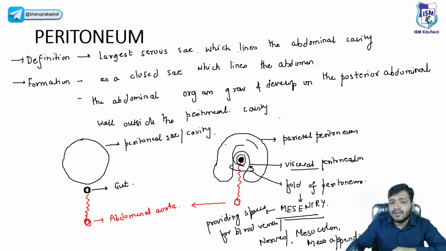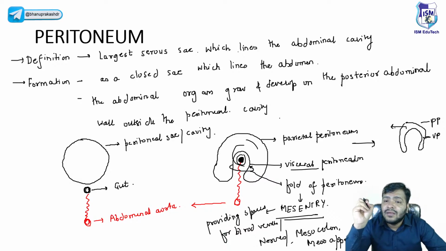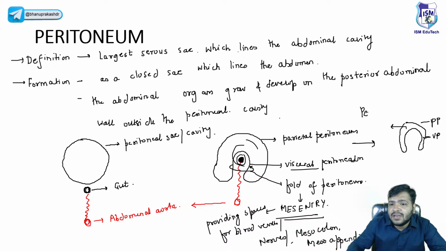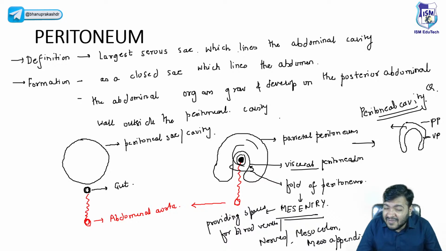As the organs grow, there will be very little space between the parietal peritoneum and the visceral peritoneum. Some serous fluid will be present in between, and this is called the peritoneal cavity. It is a very small space covered with serous fluid.